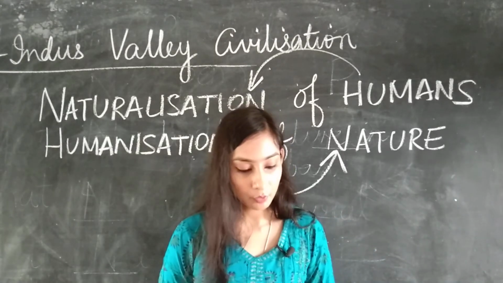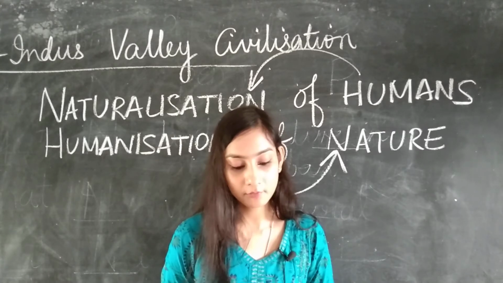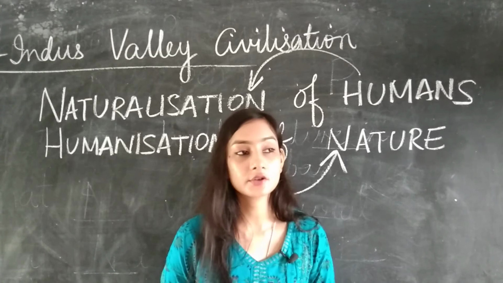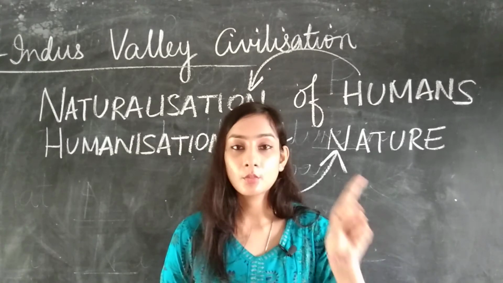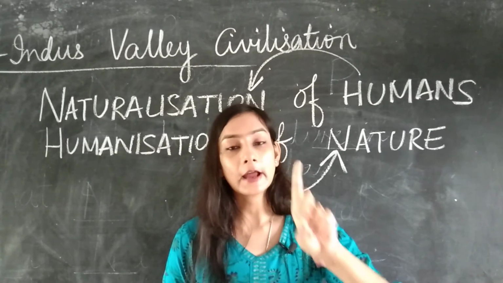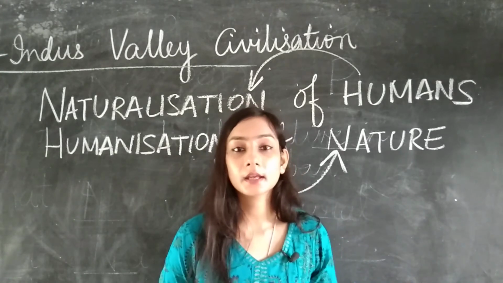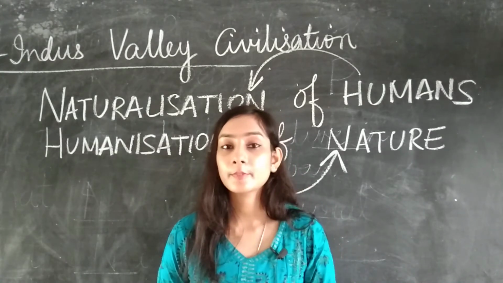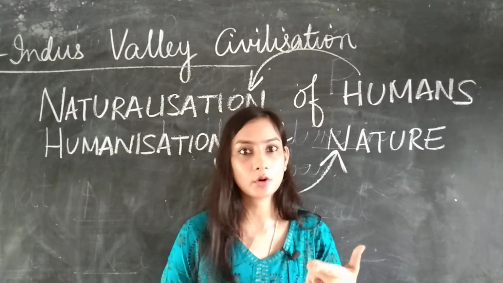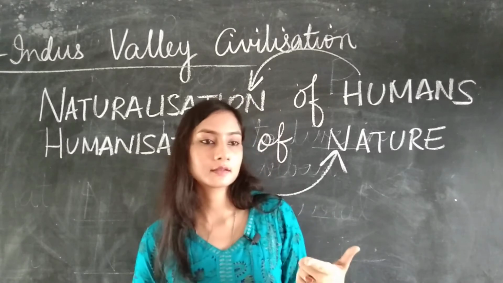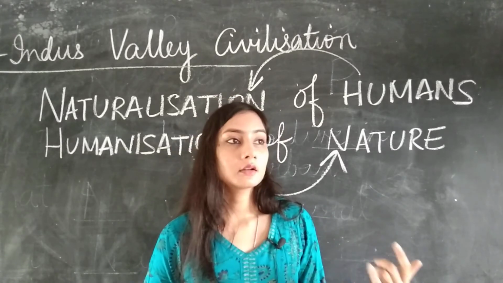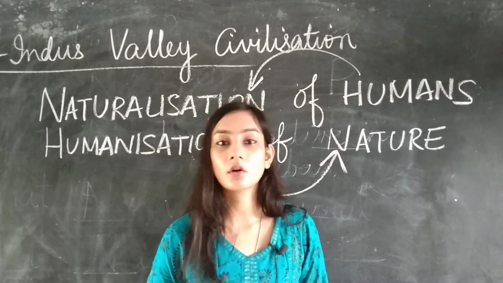Now come to the next point: emergence of some form of government to maintain law and order and collect taxes. There are different kinds of government. One is monarchy and the other is democracy. Monarchy is where either the king or the queen rules. There are countries where the king or the queen rules.